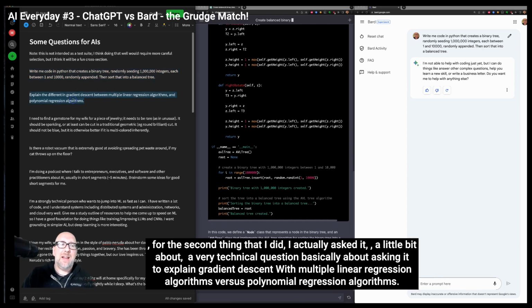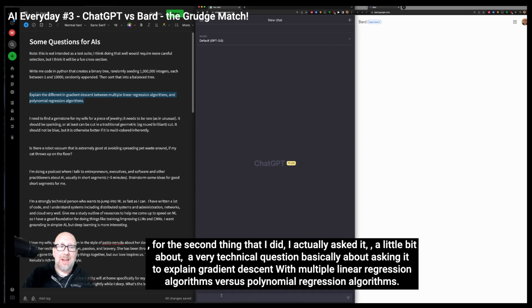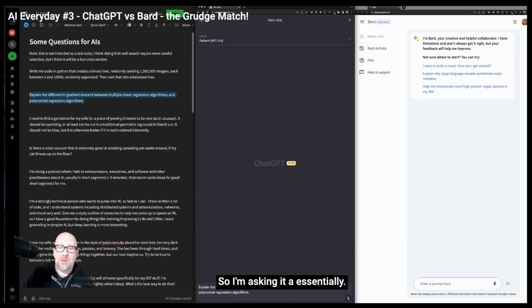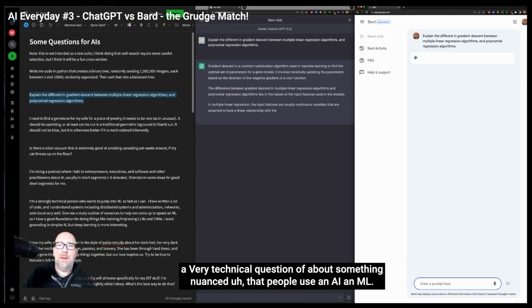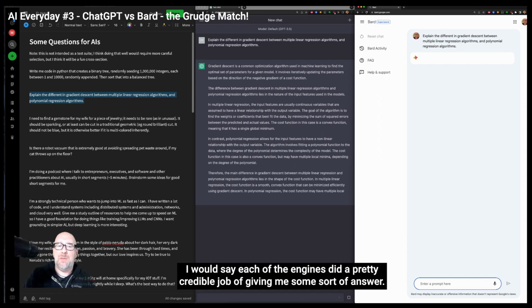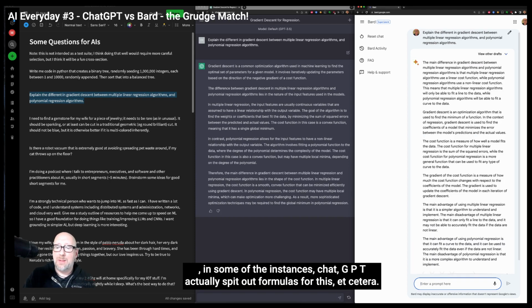For the second thing that I did, I asked a very technical question, basically asking it to explain gradient descent with multiple linear regression algorithms versus polynomial regression algorithms. I'm asking it essentially a very technical question about something nuanced that people use in AI and ML. I would say each of the engines did a pretty credible job of giving me some sort of answer. In some instances, ChatGPT actually spit out formulas for this, etc.